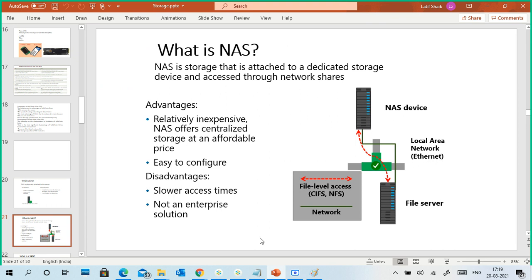It is slower, but it is a moderate solution, relatively inexpensive. NAS offers centralized storage at an affordable price. It means you can afford it. If you are a home user or a small or medium organization, you can still go with centralized storage. Easy to configure. Why centralized? Because multiple users can store the data and access the data, right? So that's why we put it in a centralized one. Slower access time because of Ethernet, not an enterprise solution. It is not for the enterprise part.